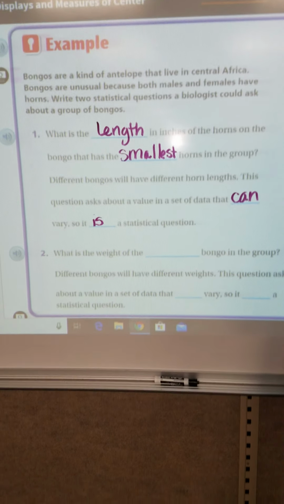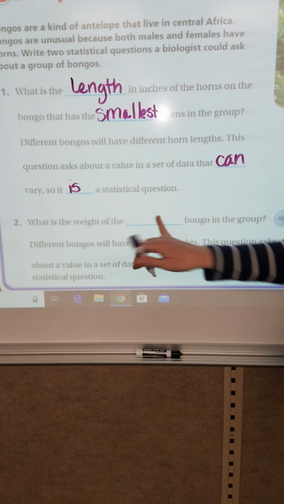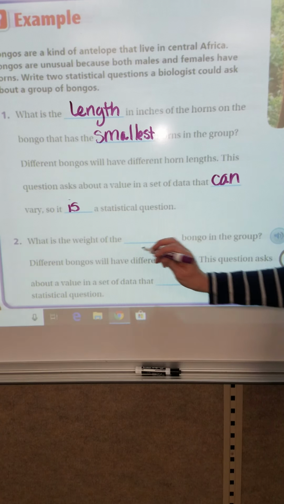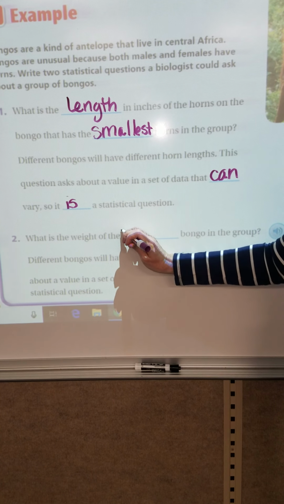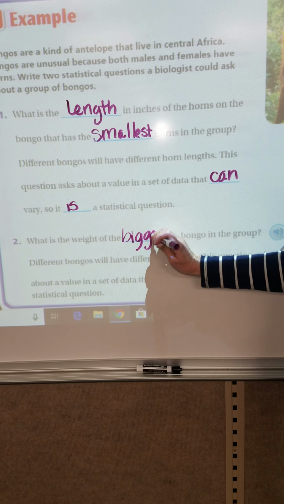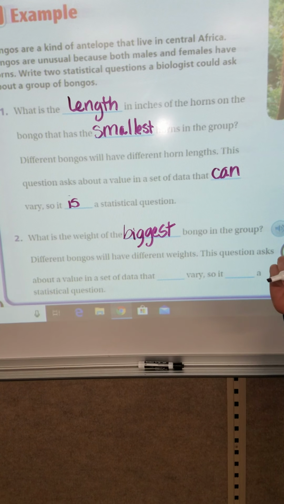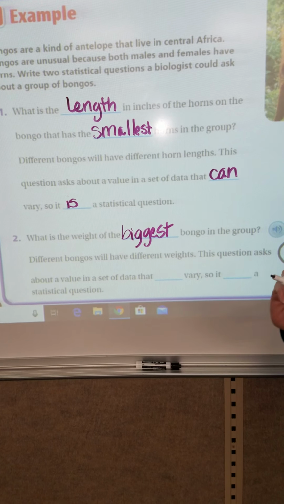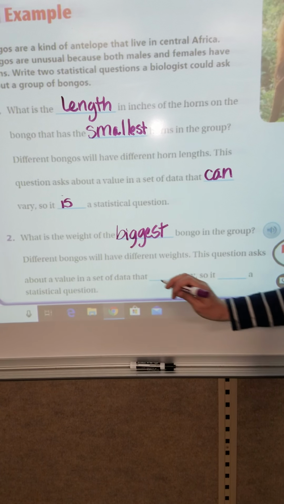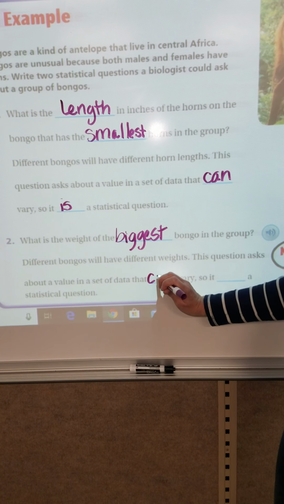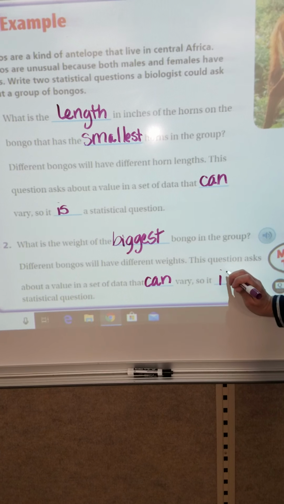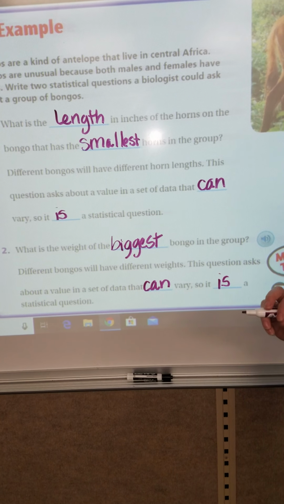Question 2 says, what is the weight of the blank bongo in the group? Here we did smallest, boys and girls. Let's say, what is the weight of the biggest bongo in the group? Different bongos will have different weights. This question asks about a value in a set of data that can vary. So it is a statistical question.